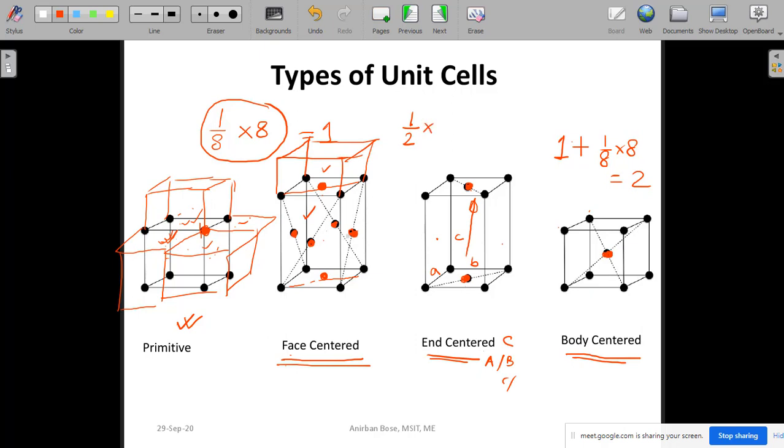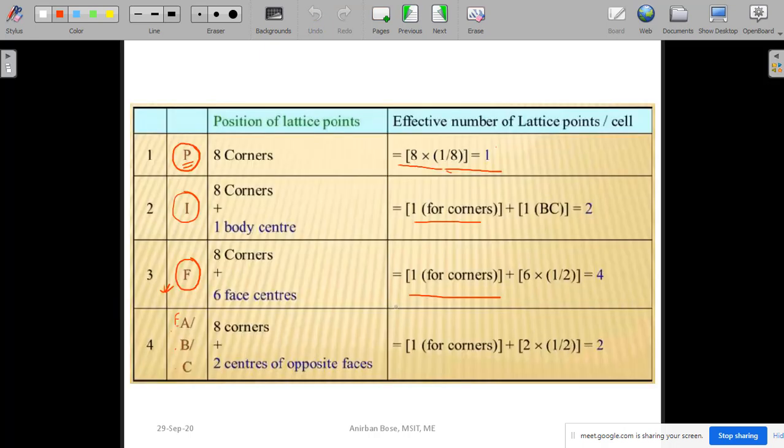And now how many faces are there? Because in face centered, in each face there is a face center. You know that there are 6 faces, so multiplied by 6. So the contribution from the centered lattice points is 3, and the contribution from the corner points is 1. So the total effective number of lattice points within that cell is basically 4.